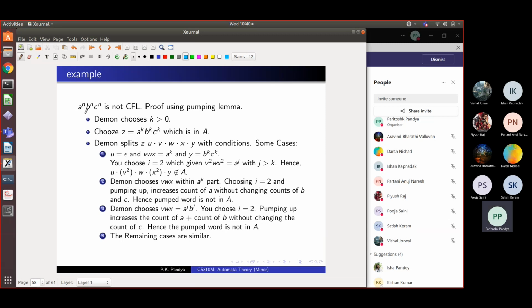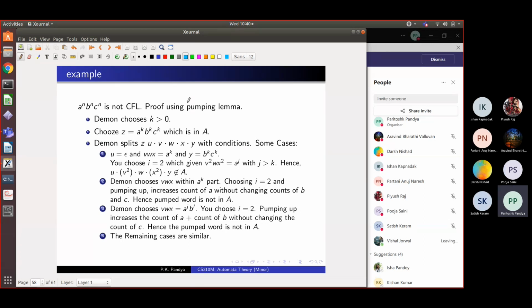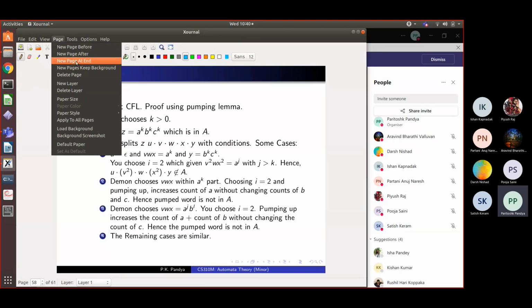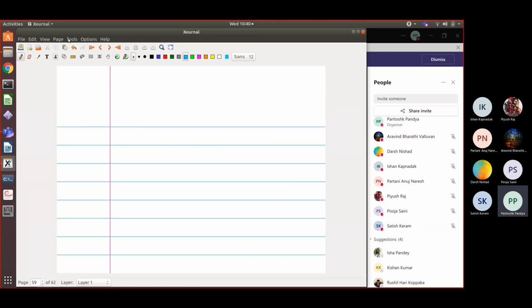So we had this language a^n b^n c^n. My claim is that it is not a context-free language, and I'm going to show it using the pumping lemma. Let me do it manually.